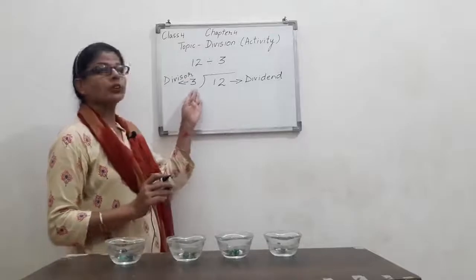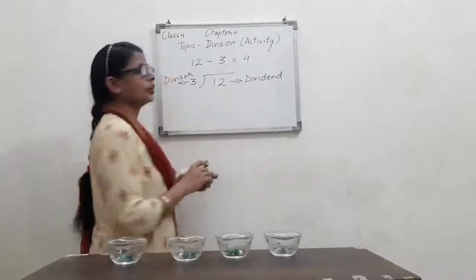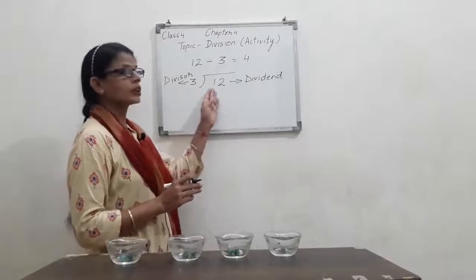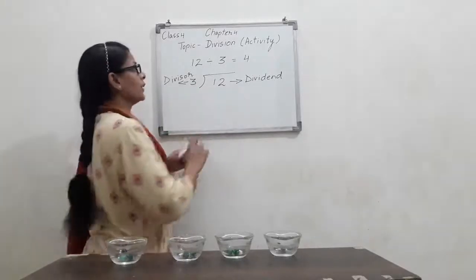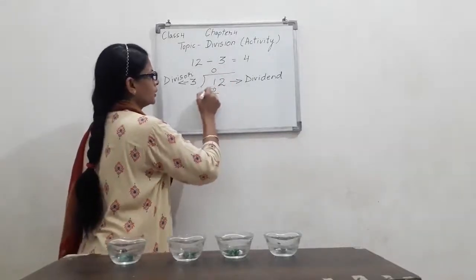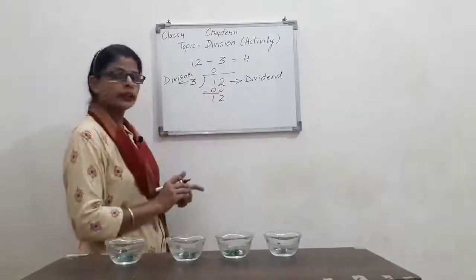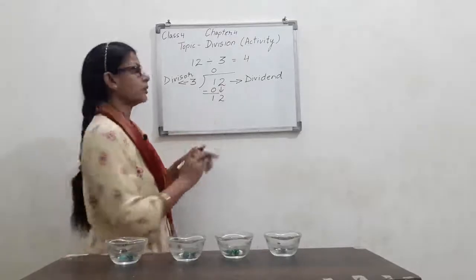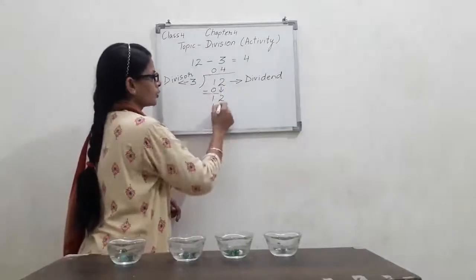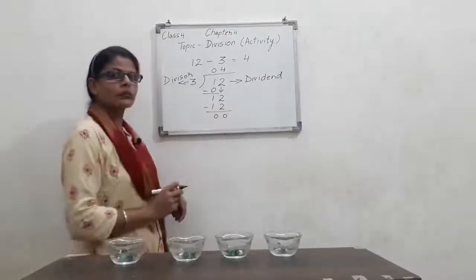Now we have to divide 12 by 3. In the 3 table, how many times does 12 come? Since 3 is bigger and 1 is smaller, we cannot divide it. So we write 0 here. 3 zeros are 0. Minus it, we get 1. Now copy down 2. Right? Now in the 3 table, 12 comes how many times? 4 times. 3 4s are 12. Minus: 2 minus 2 is 0, 1 minus 1 is 0.